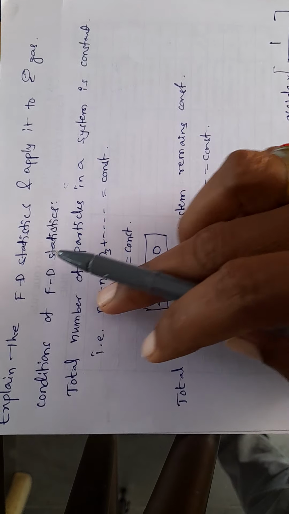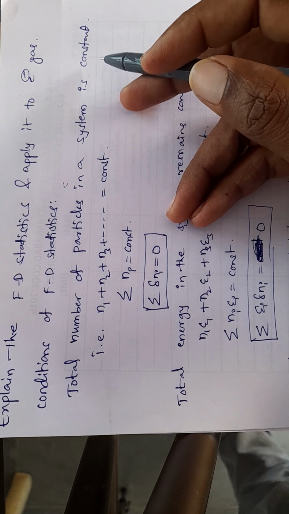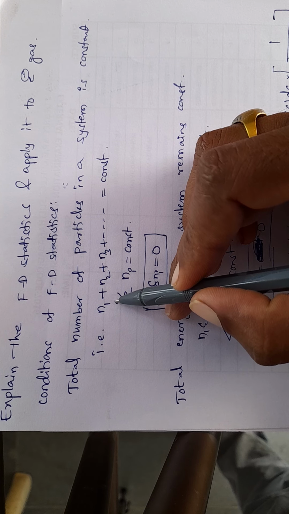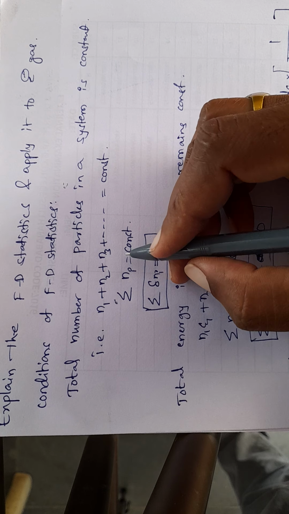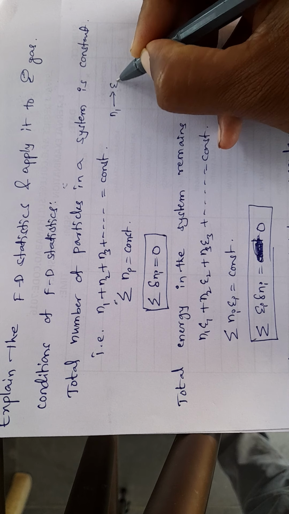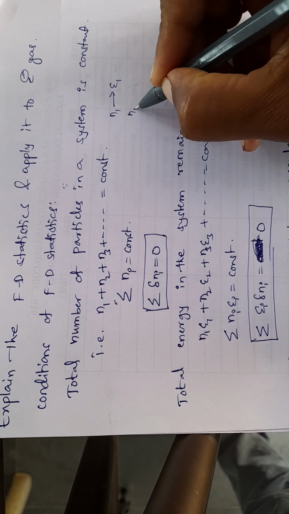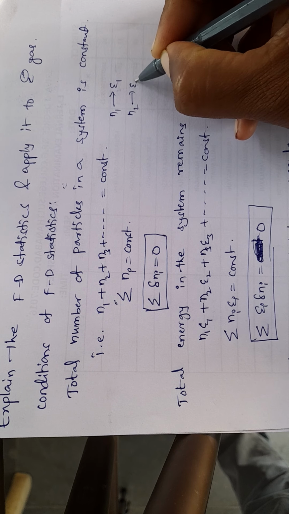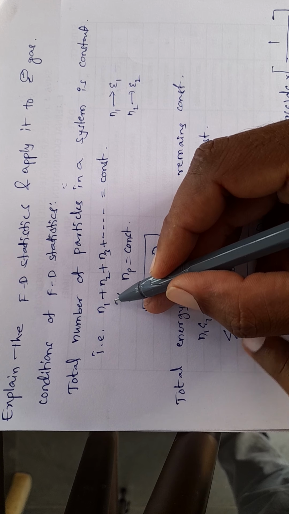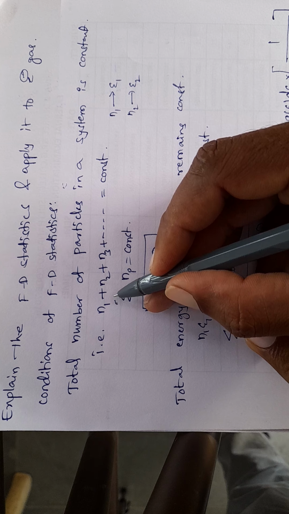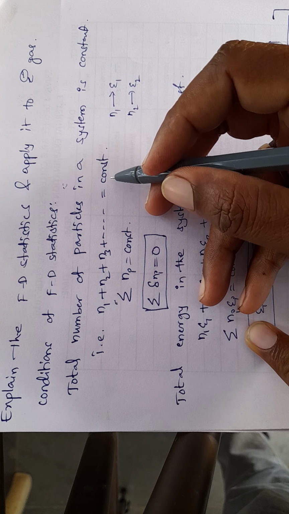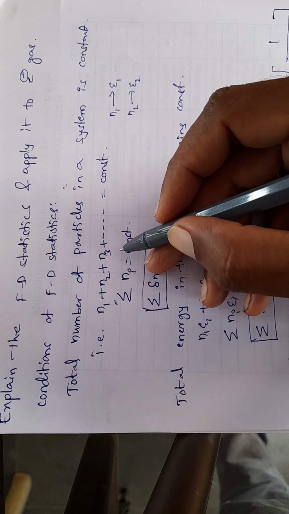What are they? The total number of particles in a system is constant at a particular temperature. I am taking N1 as the number of particles having energy E1, and N2 as the particles having energy E2, and so on. So the total number of particles is N1 plus N2 plus N3 equals constant. That is nothing but the total number of particles is conserved.